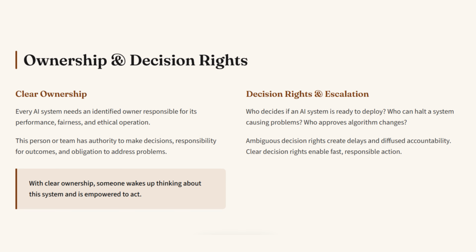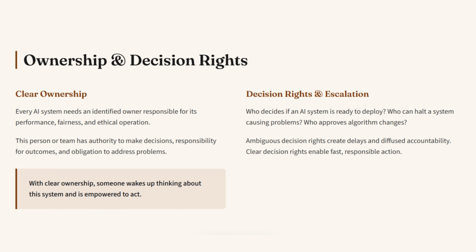Clear ownership. Every AI system needs an identified owner responsible for its performance, fairness, and ethical operation, not just technical functionality. This person or team has authority to make decisions about the system, responsibility for its outcomes, and obligation to address problems when they arise. Without clear ownership, accountability becomes theoretical. With clear ownership, someone wakes up thinking about this system and is empowered to act.